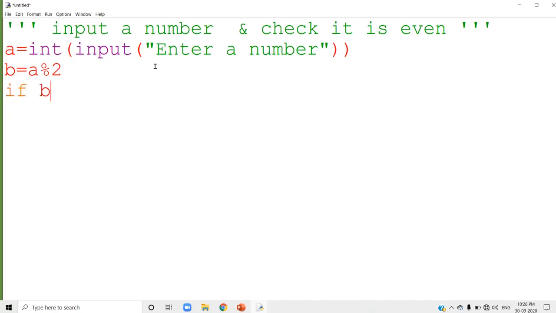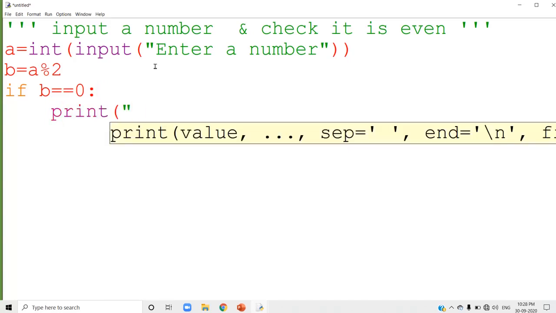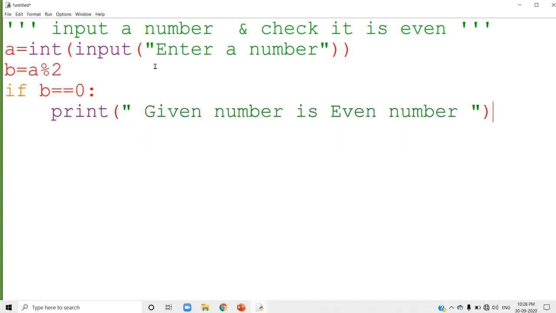Now I am going to check whether b equal to 0. If b equal to 0 means the remainder is 0, and if the remainder is 0 you can display that the given number is even. Run the program, see the output.